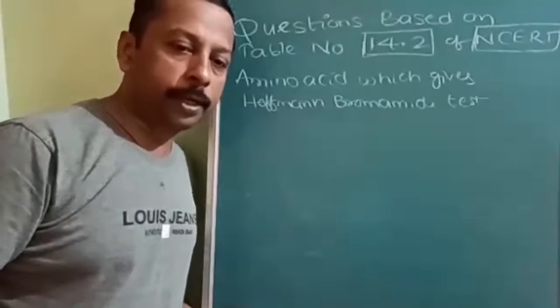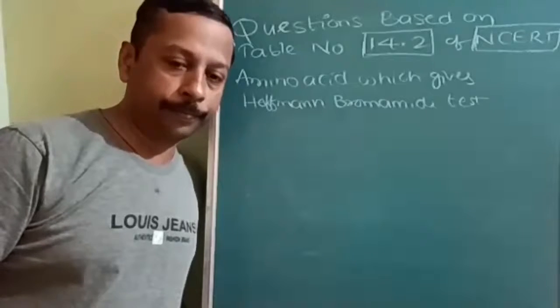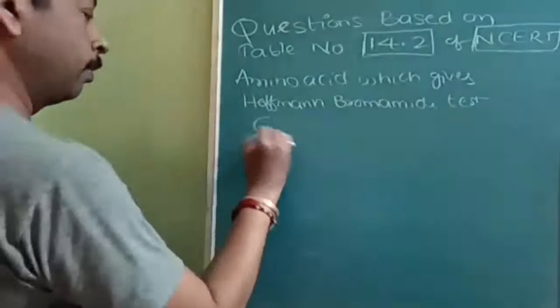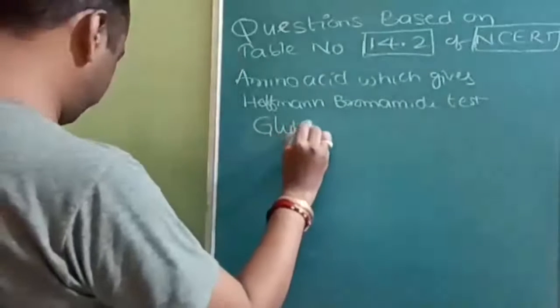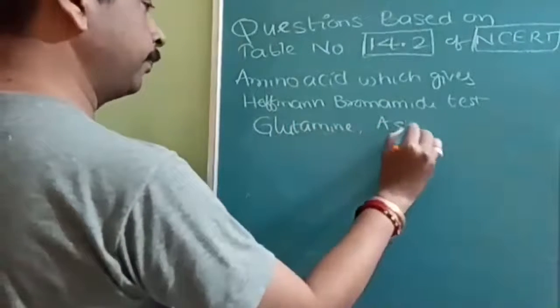Okay, next question. Amino acid which gives Hoffmann bromamide test. Good. Glutamine, asparagine.